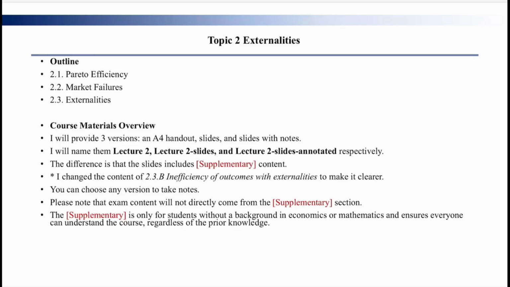Topic 2 is about externality. Before we talk about externality, we will first discuss Pareto efficiency and market failures.